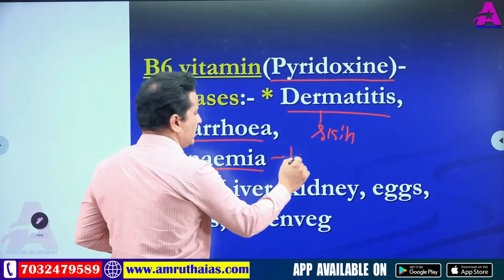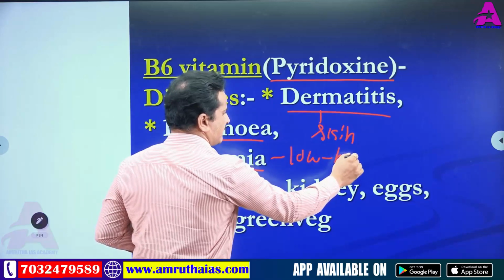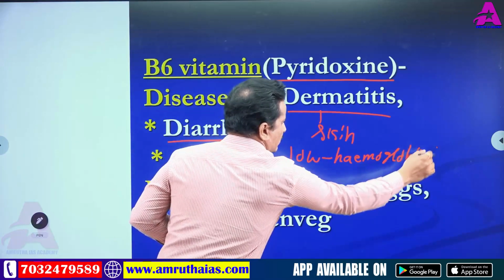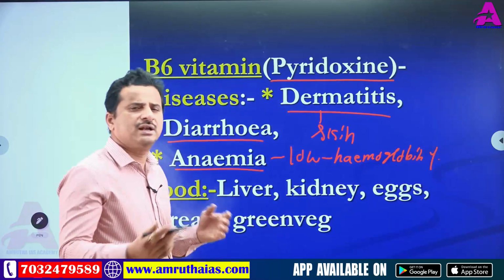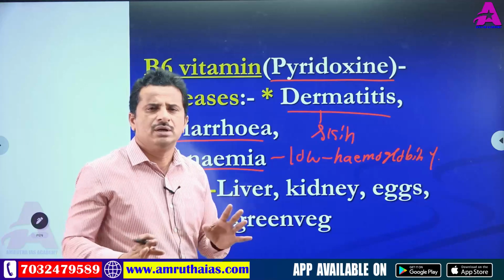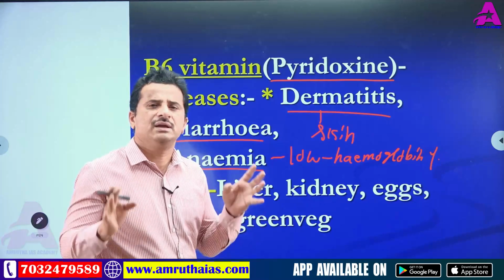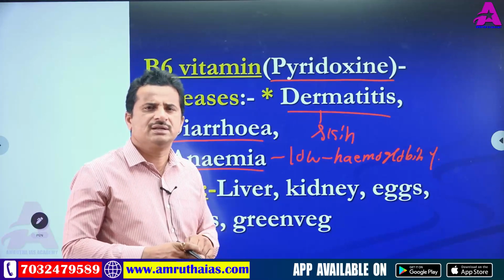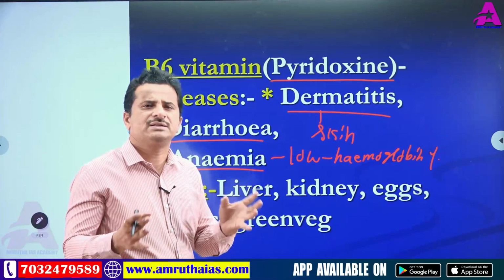Anemia means low hemoglobin percentage. Generally in our daily life, we think anemia means low blood. No. The volume of blood stays the same. Inside the RBC, the hemoglobin percentage becomes low.